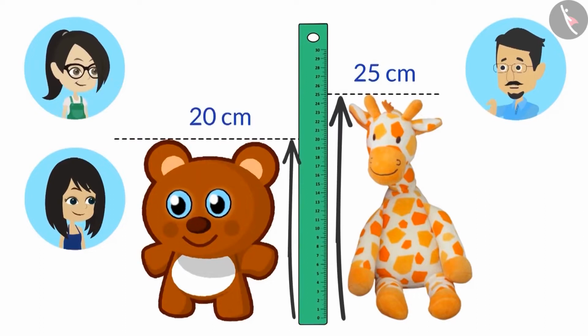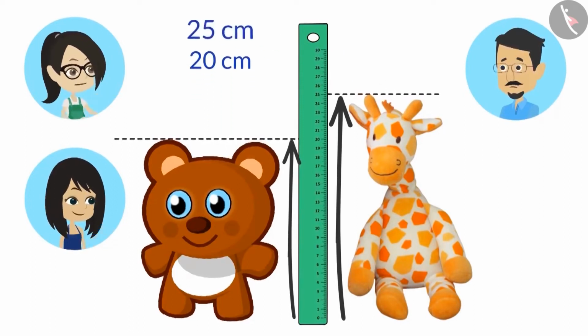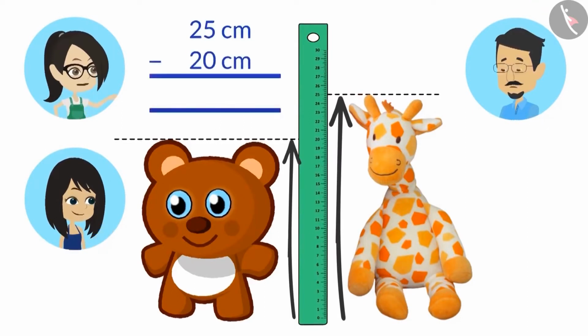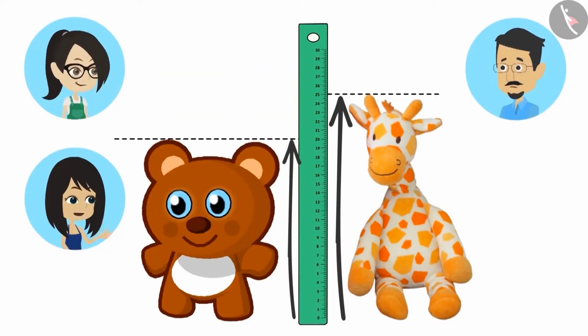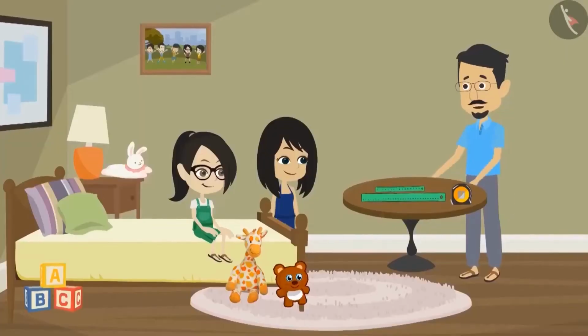Can you both tell how short is the bear than the giraffe? Yes, uncle. We will subtract the height of the bear from the height of the giraffe. The height of the giraffe is 25 centimeters and the height of the bear is 20 centimeters. Subtracting 20 centimeters from 25 centimeters will leave us with 5 centimeters. This means that the giraffe is 5 centimeters taller than the bear. You both answered it correctly.